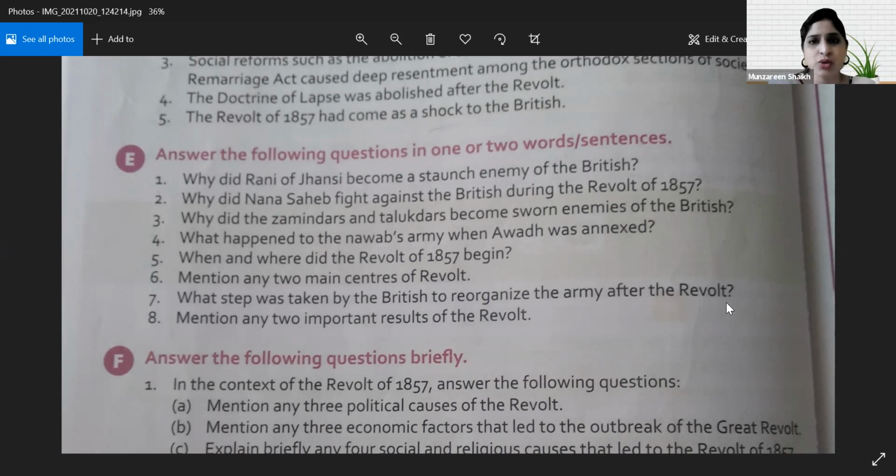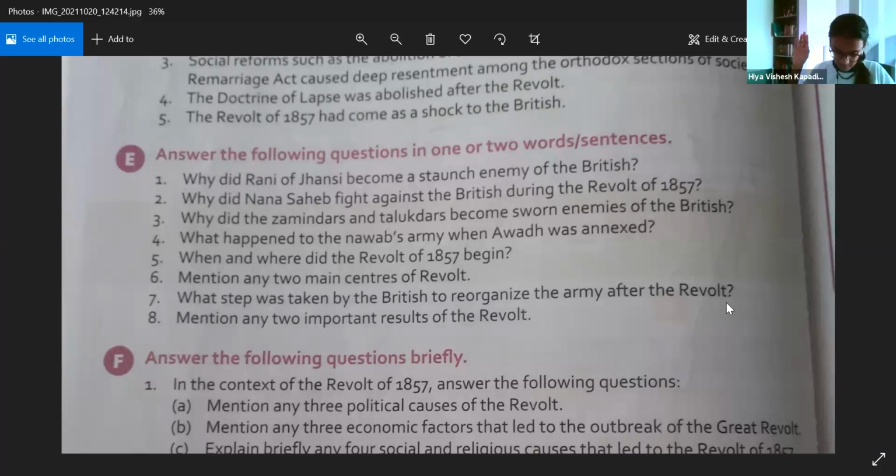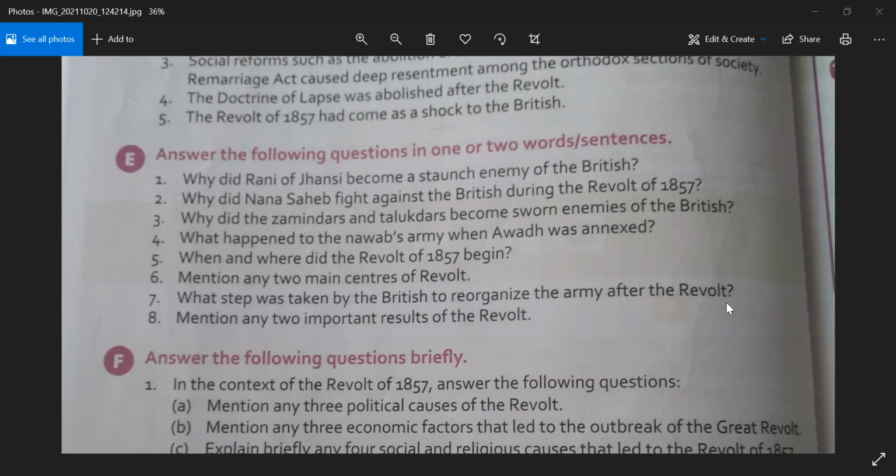Next is what step was taken by the British to reorganize the army after the revolt? So what did the Britishers do to reorganize the army? Okay, go ahead, Vivan. Ma'am, the step taken by the British to reorganize the army after the revolt was, ma'am, they strengthened the army.